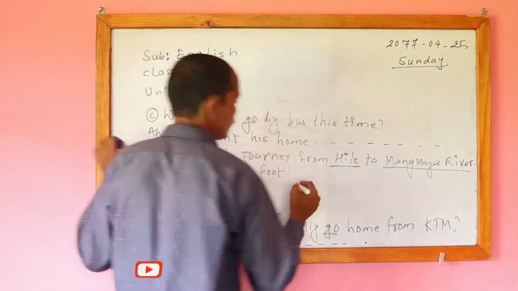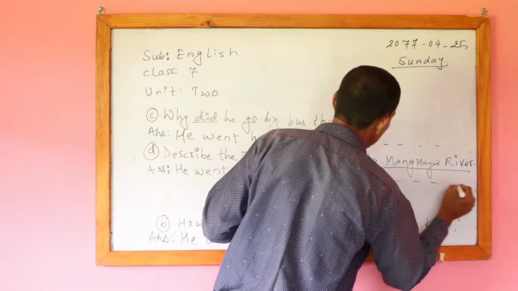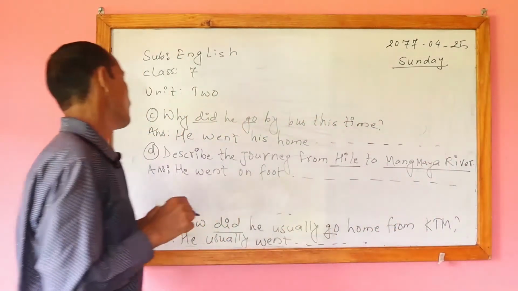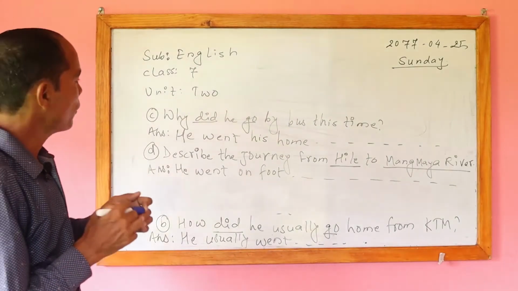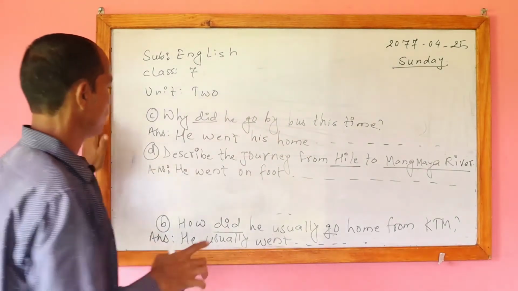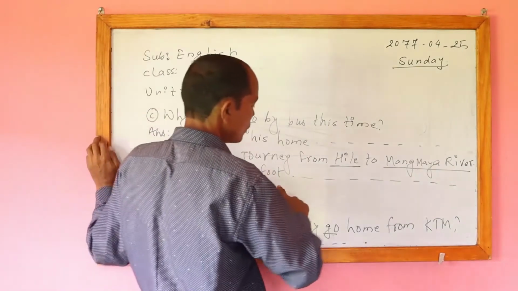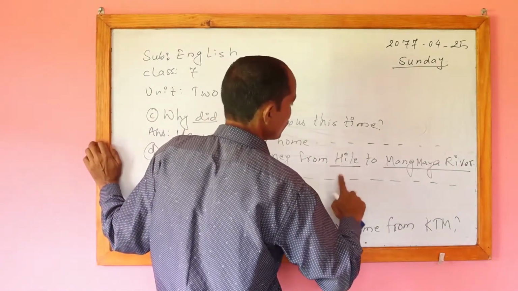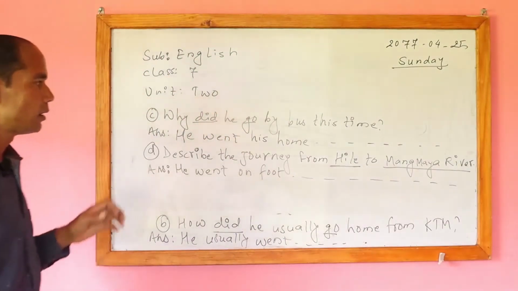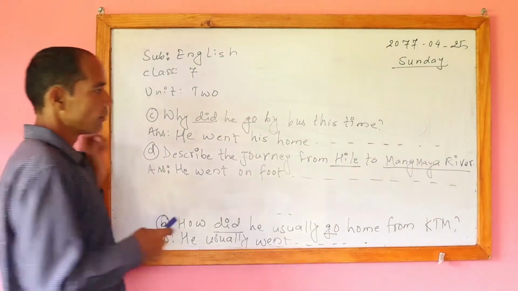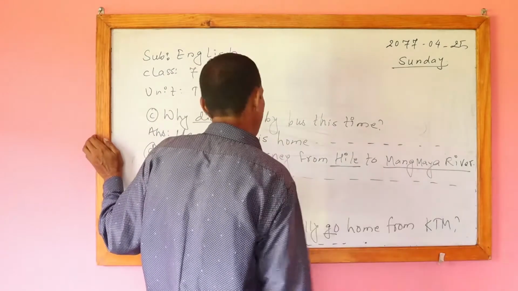Now after that I will say the rest for you, just follow me. Yes, he went on foot 3 to 4 hours downhill. He went on foot 3 to 4 hours downhill and he reached Mangmaya river. We have to write the answer.